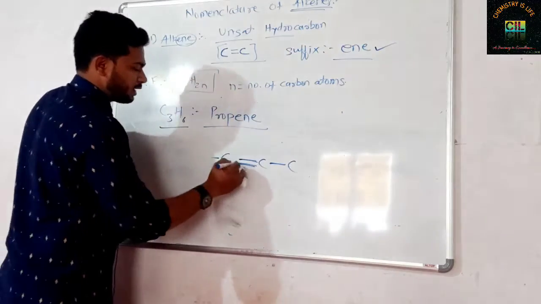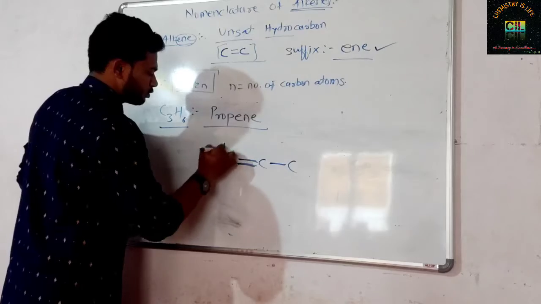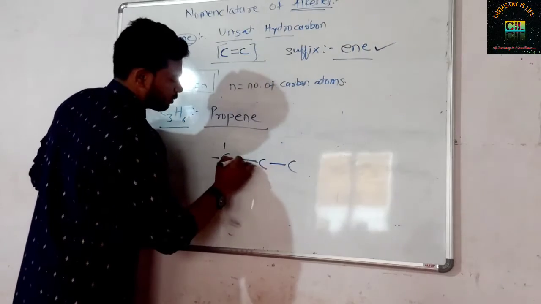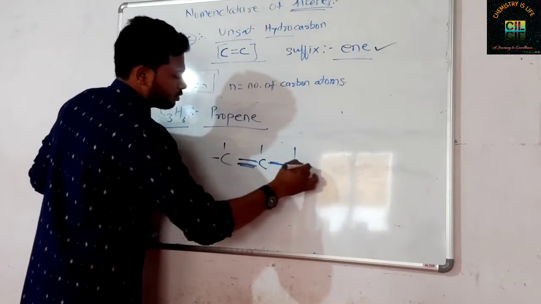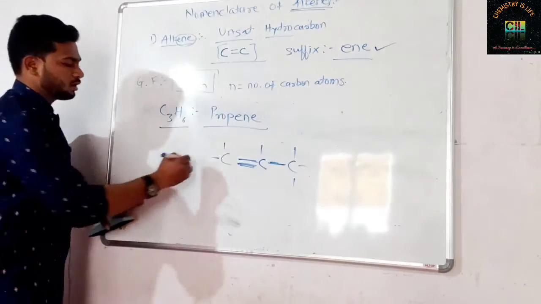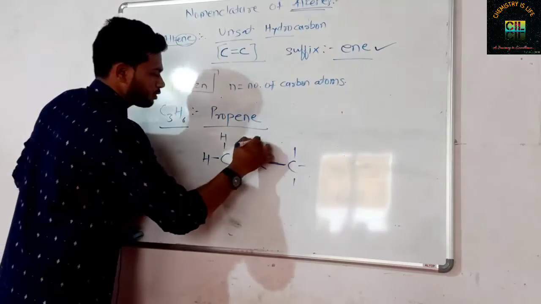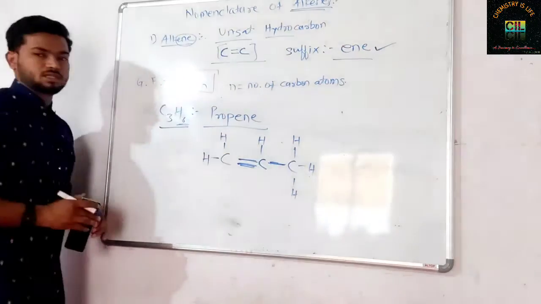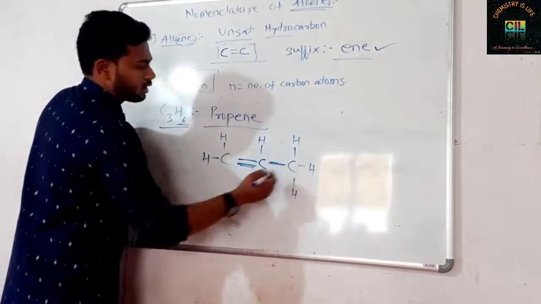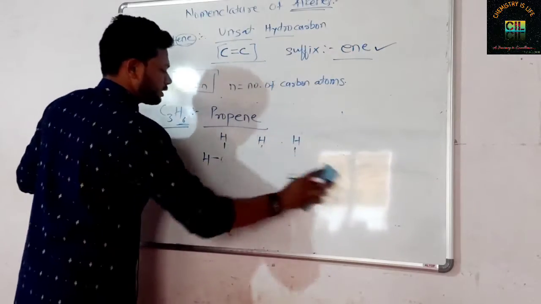No other name is there. So just apply hydrogen. This carbon had made 2 bonds, so 2 remaining. This carbon had made 1, 2, 3 bonds, only 1 is remaining. This carbon had made only 1 bond, so 3 bonds are remaining. Apply hydrogen. 1, 2, 3, 4, 5, 6. You will get C3H6. And how many carbons are there? 3 carbons are there. Okay. In this way, these are the structures.